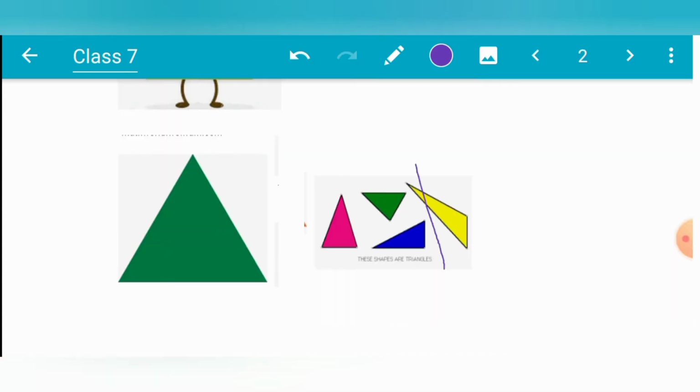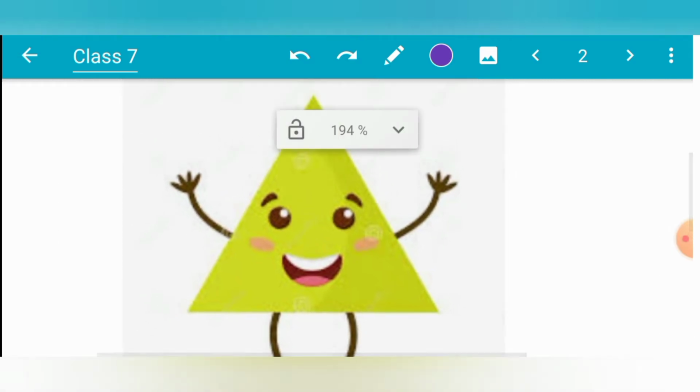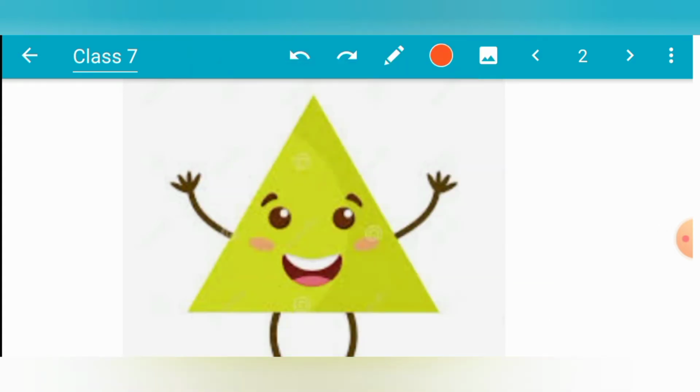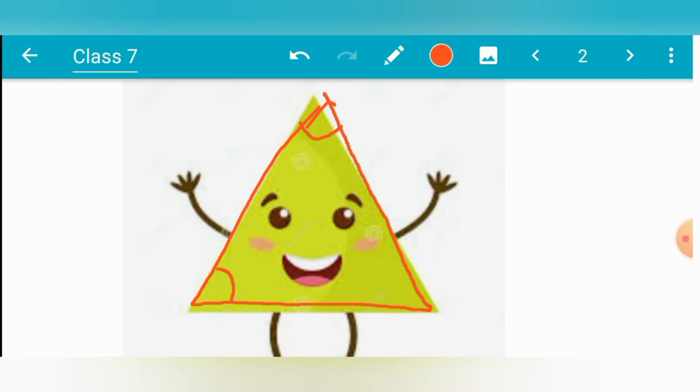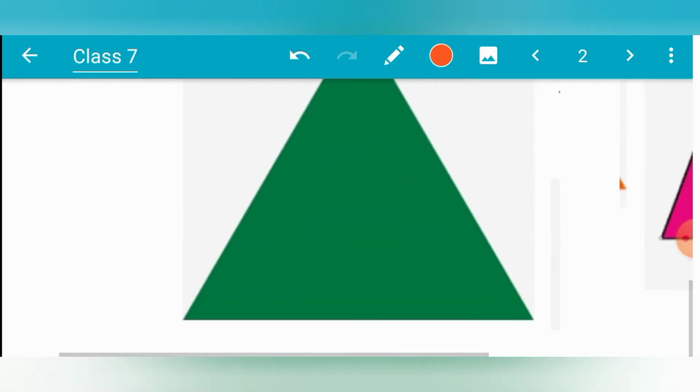Then, students, what is a triangle? Yes, it is a triangle. A triangle has three sides. You can see it has three sides, and yes, three angles. You can see three sides and three angles. So we have a complete triangle. I can show you here.